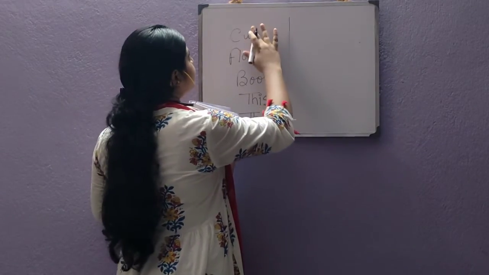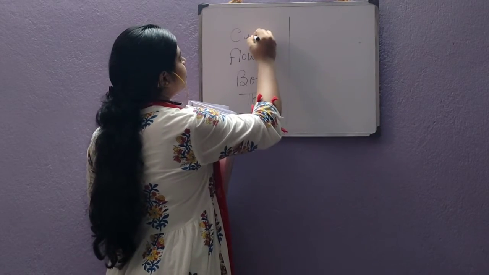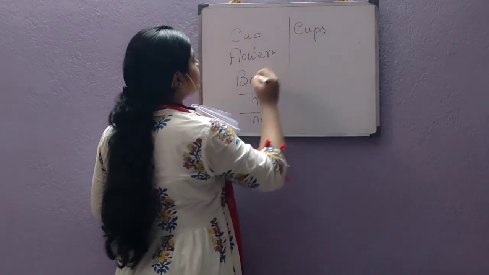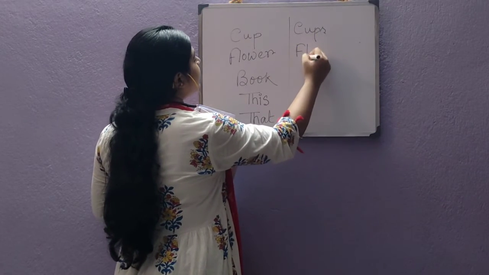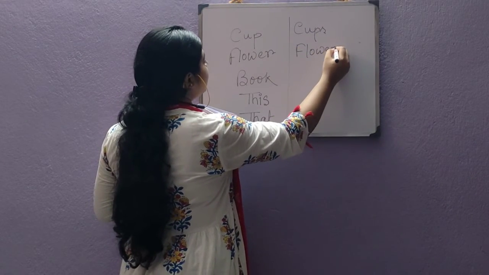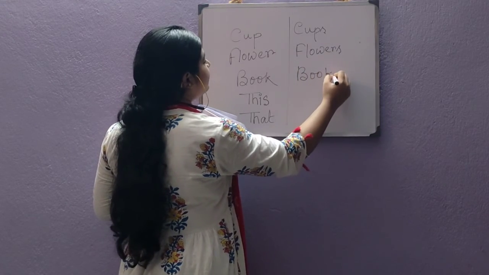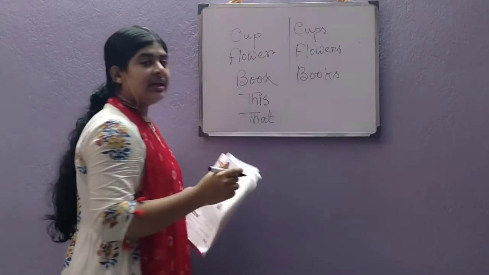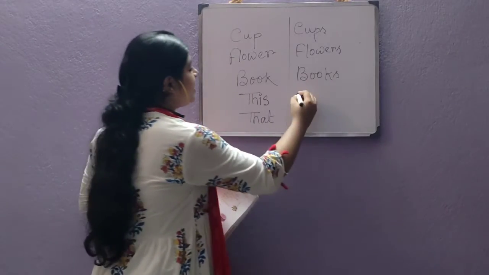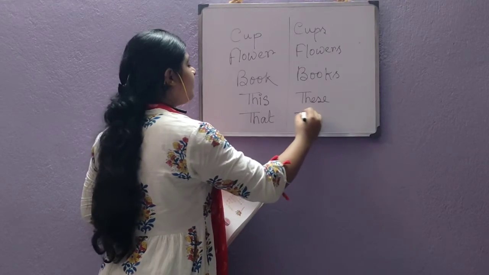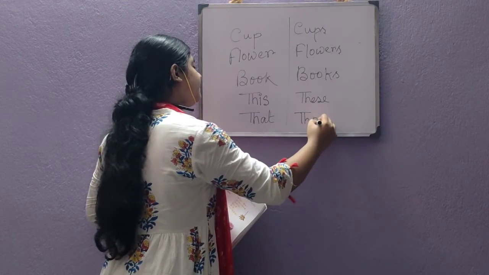So, cup will be cups, flower will be flowers, book will be books. Similarly, the plural form of this will be these, and the plural form of that is those.